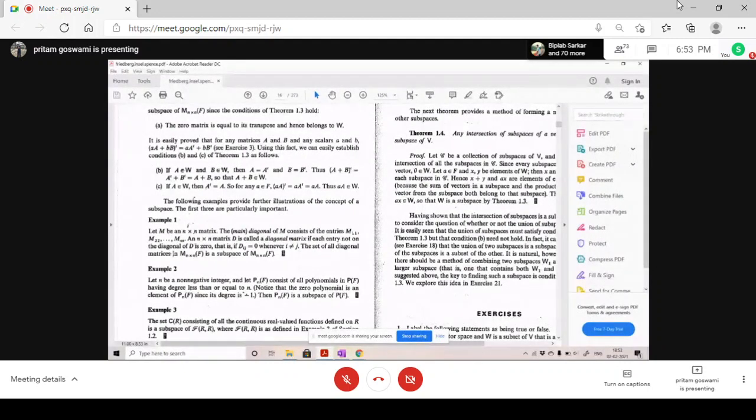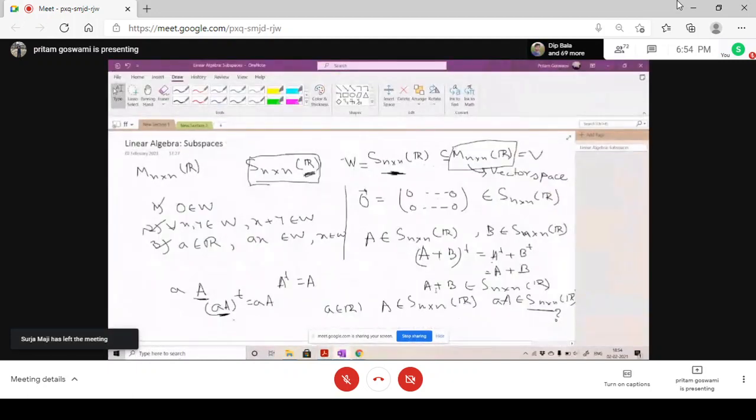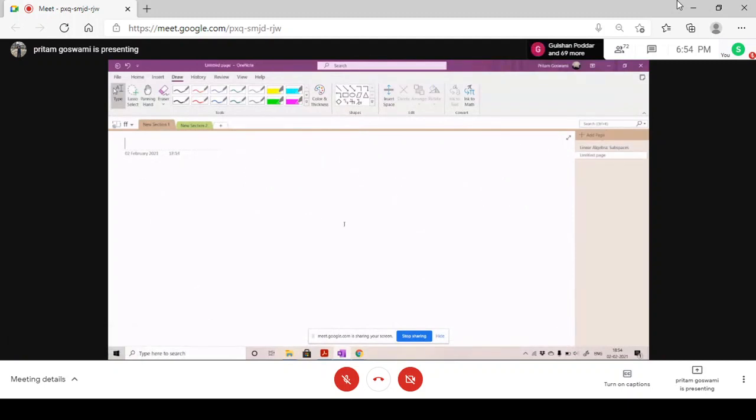Can you do it at home, or shall I do it here? Sir, just prove the second point. It is very obvious, but how can we prove it in mathematical language? So the zero vector is there, no doubt in it, right?